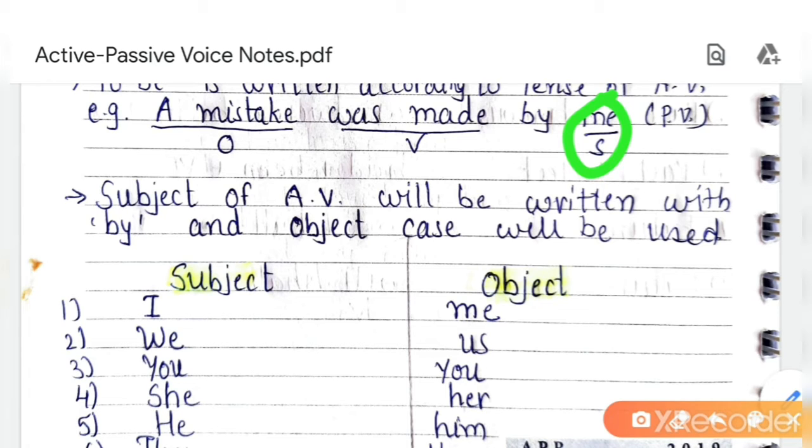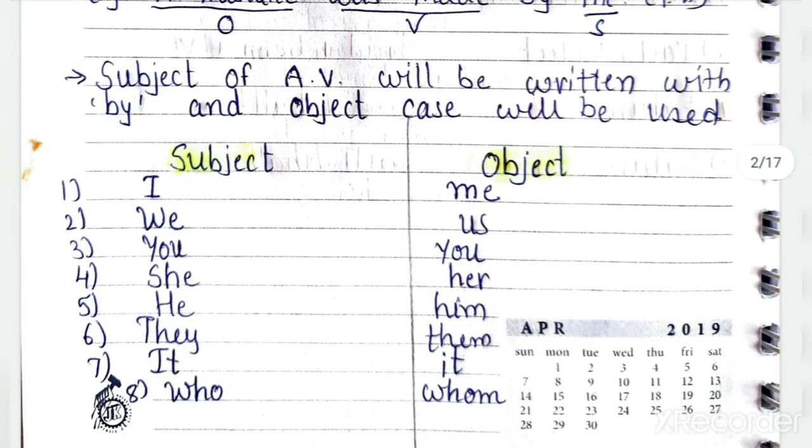You know that each and every person has different cases, subject case and object case. Here in object case, what are the changes that we will see in this rule? Subject of active voice will be written with by and object case will be used. Active voice subject is I and we have used in object case me.